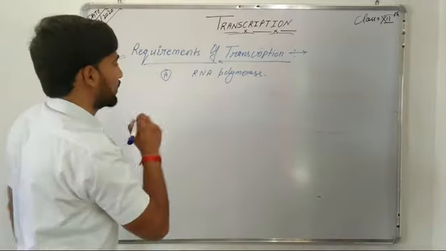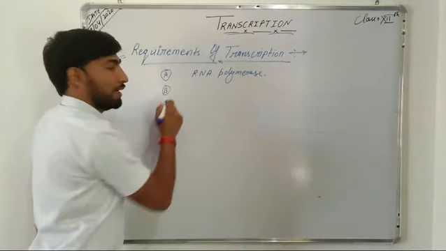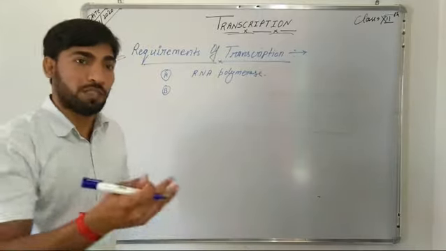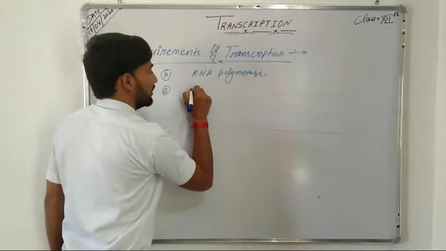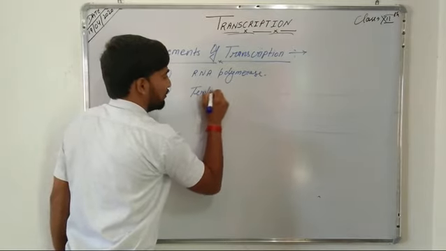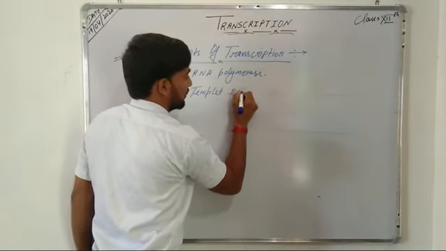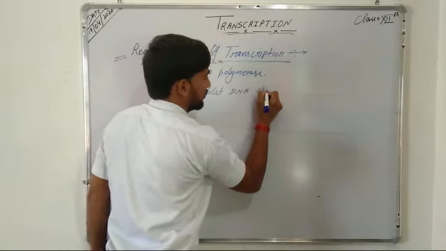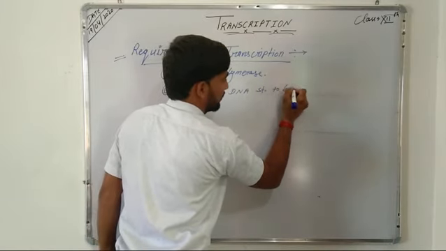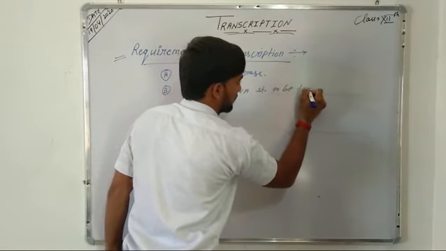The second requirement of the transcription process is a template DNA strand to be transcribed.